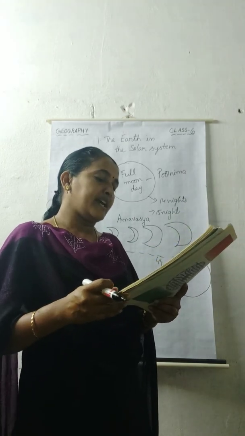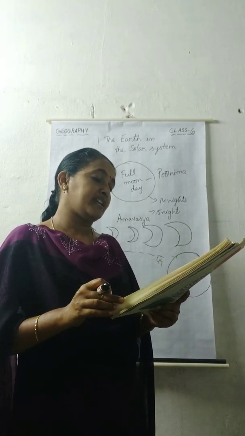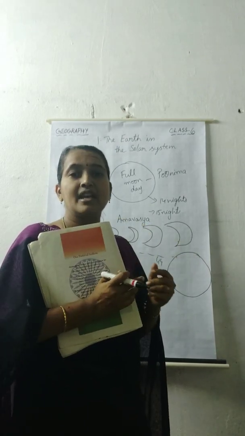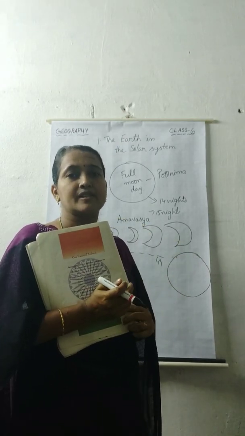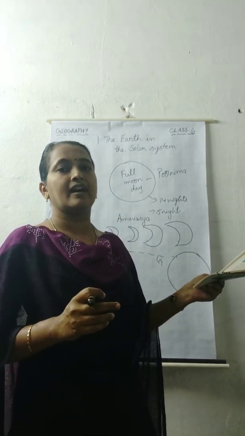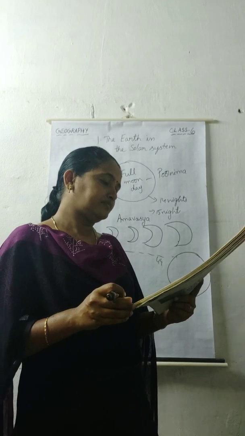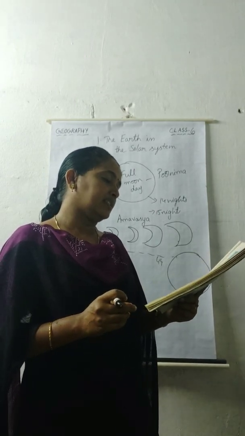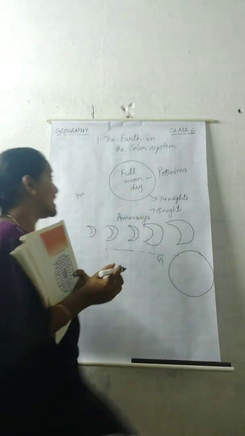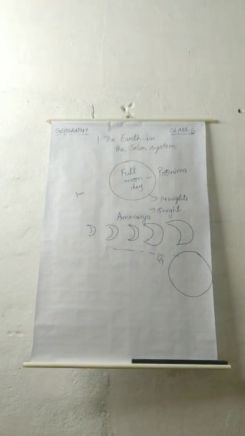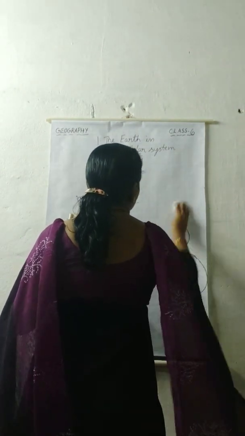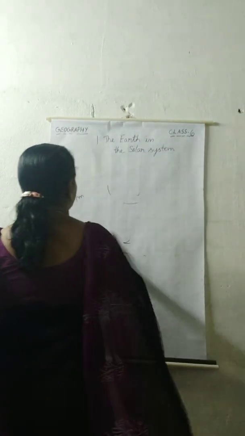Do you wonder why we can't see the moon and all those bright tiny objects during daytime? Have you ever observed whether we can see the moon and stars during the daytime? No. Why? Because the sunlight doesn't allow us to see the stars and the moon. The sun, the moon and all those objects shining in the night sky are called celestial bodies.